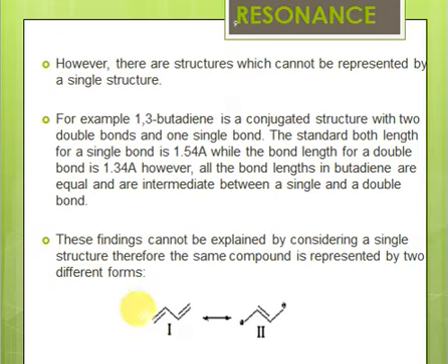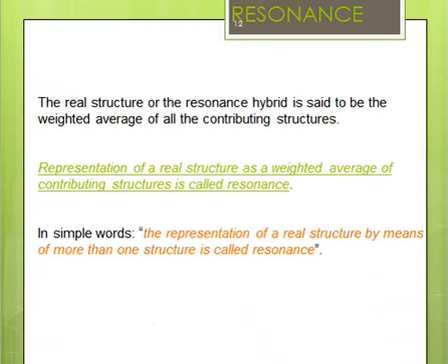For example, we say that structure 1 resembles 75% to the resonance hybrid, meaning that it has 75% weighted average. Similarly, structure 2 resembles the resonance hybrid less. We say, for example, that structure 2 is resembling 25% with the resonance hybrid. It means it's contributing 25%. Its weighted average will be 25%, right? So the representation of the resonance hybrid as the weighted average of contributing structures is known as resonance.